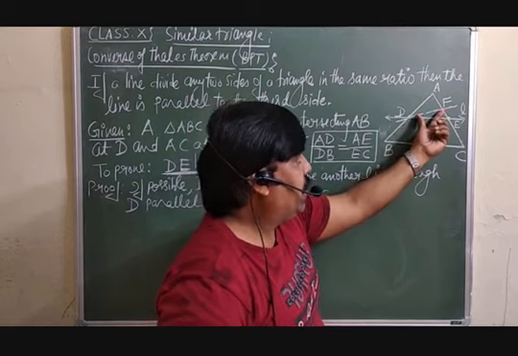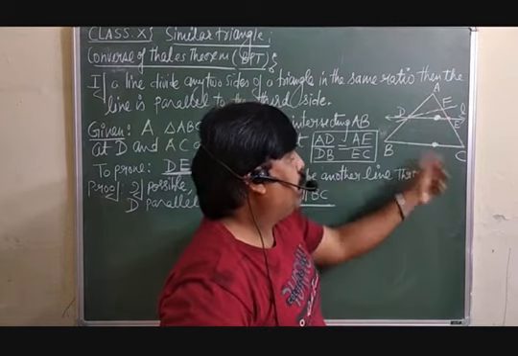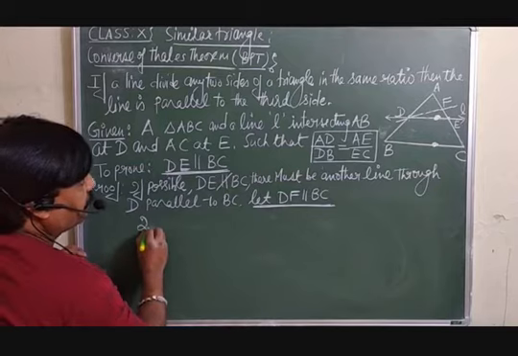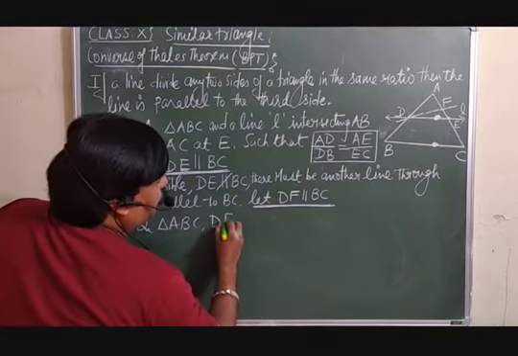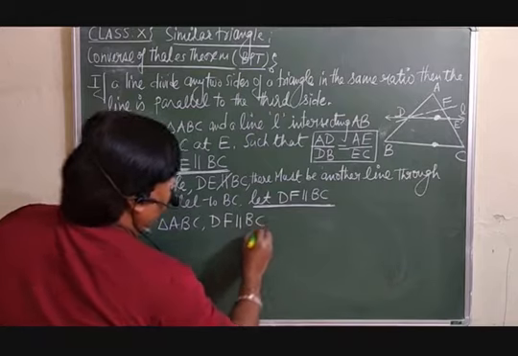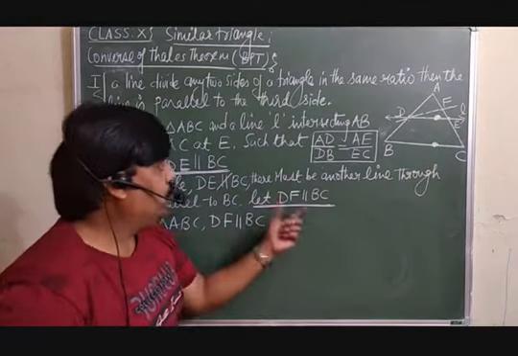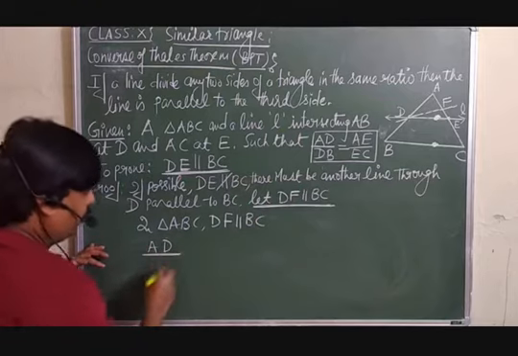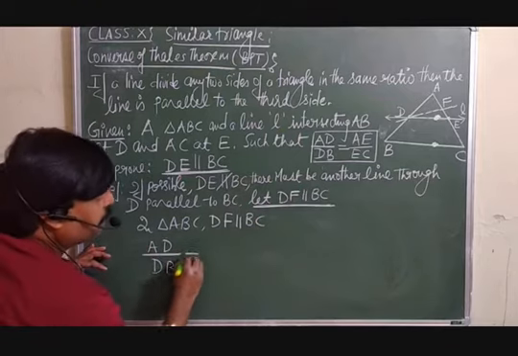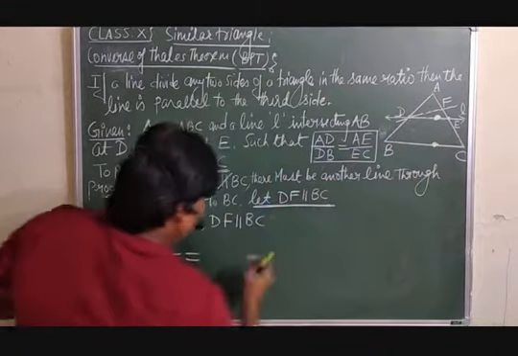Now, if DF is parallel to BC, then by the BPT, in triangle ABC, we can say AD over DB will be equal to AF over FC.